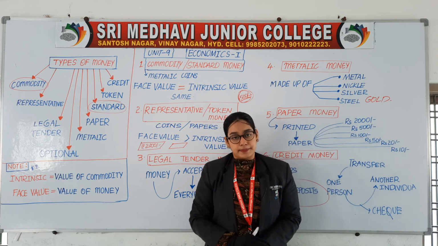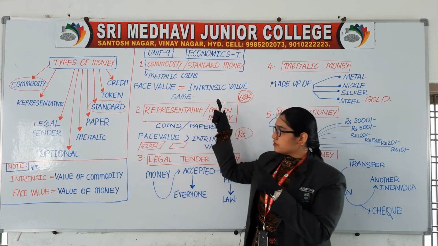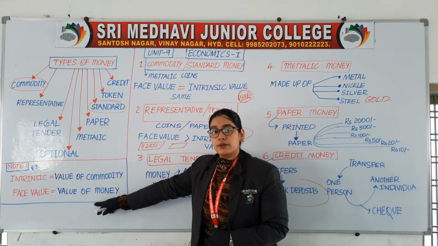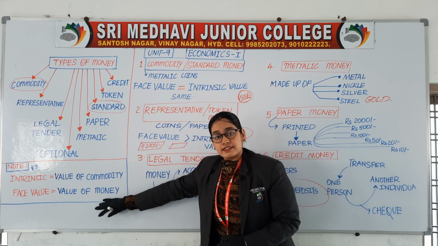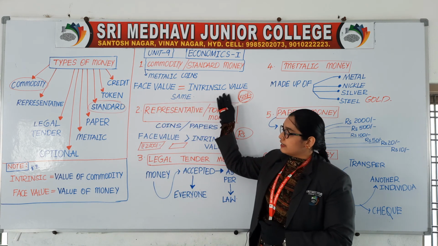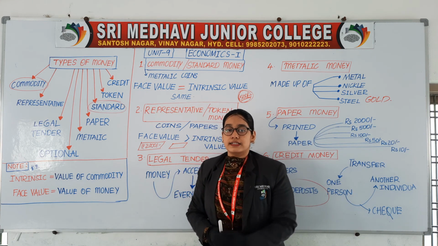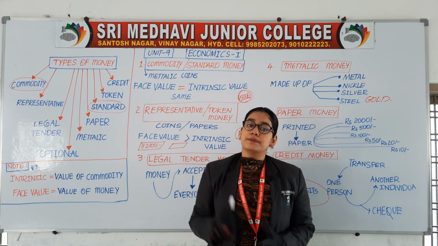So the topic is completed. Hope you understood it. You might be confused in the first one and second one. Don't get confused. Just learn the formula, and wherever you find face value, you just read it as value of money. Wherever you find intrinsic value, you just read it as value of commodity. Then you will understand it. Read it two to three times, then easily you can grasp the concept.